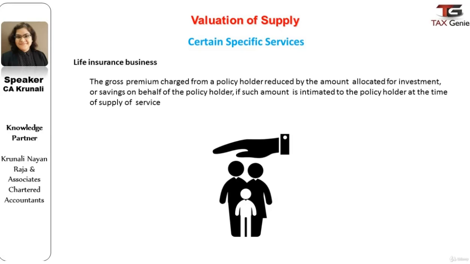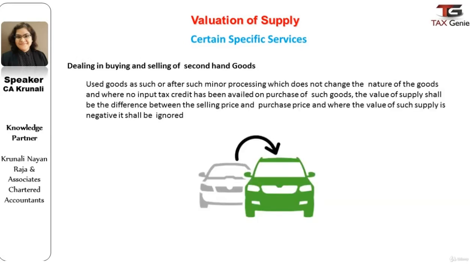Now let us understand how we value second-hand goods. Any used goods which are sold or bought after minor processing which does not change the nature of the goods, and where no input tax credit has been availed on the purchase of such goods, then the value of supply in such cases is the difference between the selling price and the purchase price, and where the value of such supply is negative, then it is to be ignored. In simple words, the valuation of goods in case of second-hand buying and selling of goods is the profit element, and in case of losses, no GST is chargeable.